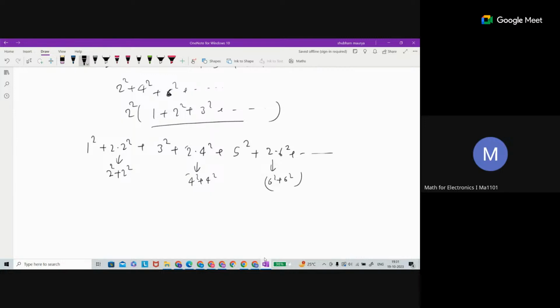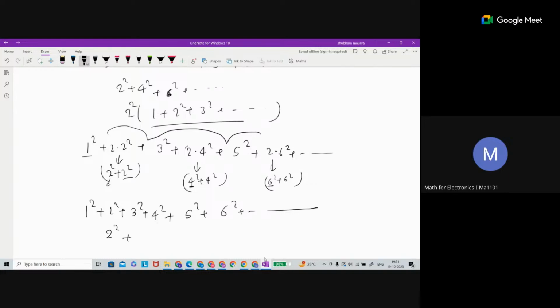This alone term, and the one term is this way, like 1 plus 2 square plus 3 square plus 4 square plus 5 square plus 6 square by this way. And the second one is, what is the second one? 2 square, 4 square, 6 square we will get by this way.